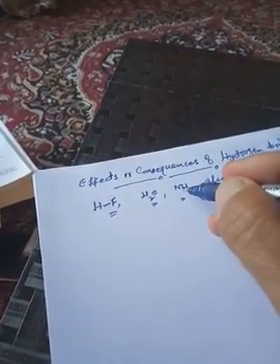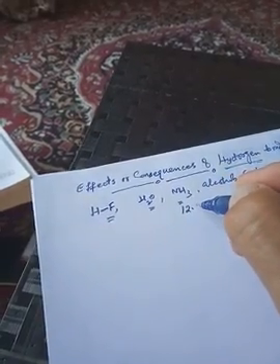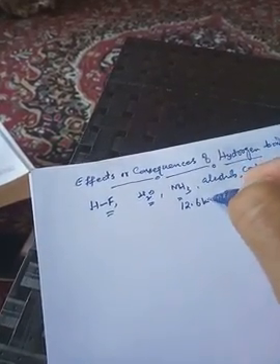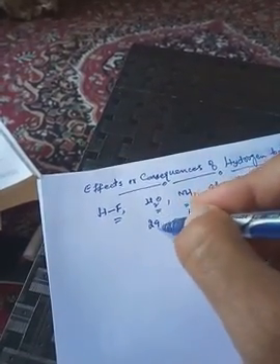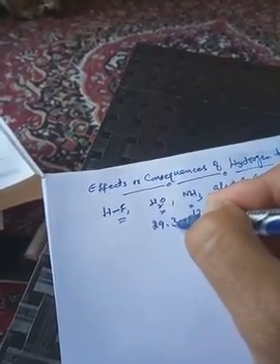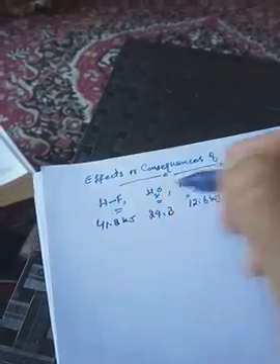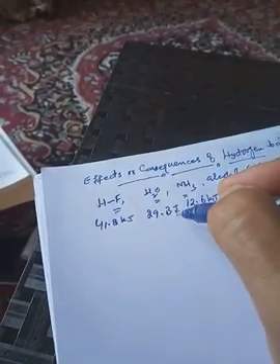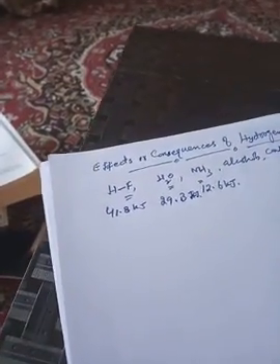In case of hydrogen bond where nitrogen is involved, bond energy is 12.6 kilojoules per mole, while in case of oxygen it is 29.3 kilojoules per mole, while in case of fluorine it is 41.8 kilojoules per mole. So this value of bond energy gives us an idea regarding the strength of the hydrogen bond.